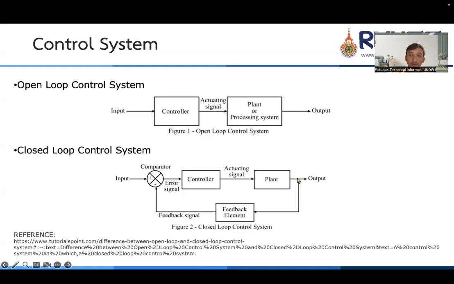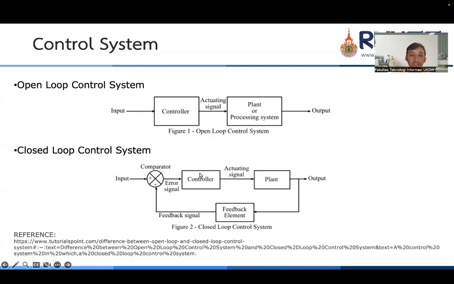The output that results from the plant or our processing system, we put it back to the beginning of our system before the controller, and we calculate the error signal with a comparator. The input is positive, and the feedback element, or the output from the plant or the processing system, is a negative value. So we can know how big the error is.